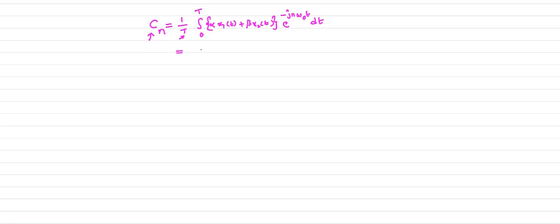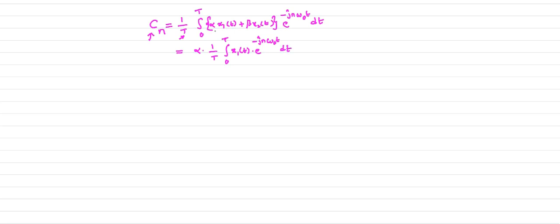Now I split the above equation like this. Alpha times 1 by T. Alpha is a constant, so I will bring the constant outside. Integral 0 to T, x1 of t into e power minus jn omega naught t dt.